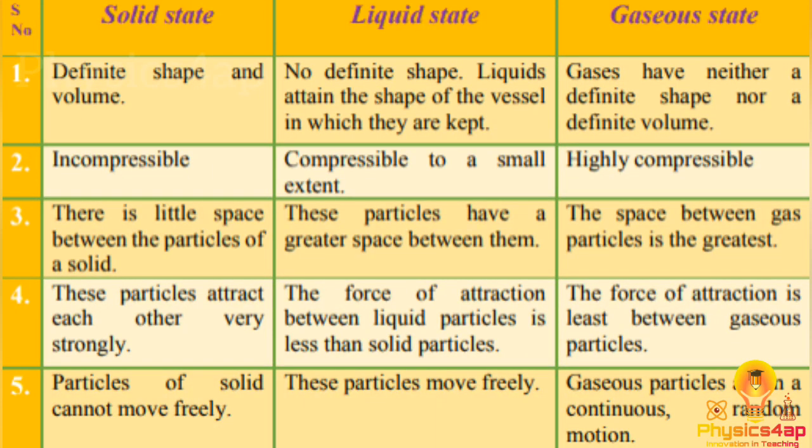Here we have the properties of solids, liquids and gases. Solids have definite shape and volume. Liquids don't have a definite shape but they do have a definite volume. Gases don't have a definite shape and they don't have a definite volume. Then there are the compressibility, the space between the particles, and how they are attracted to each other. Solids have strong attraction, whereas liquids and gases have low. These are the properties of solids, liquids and gases.